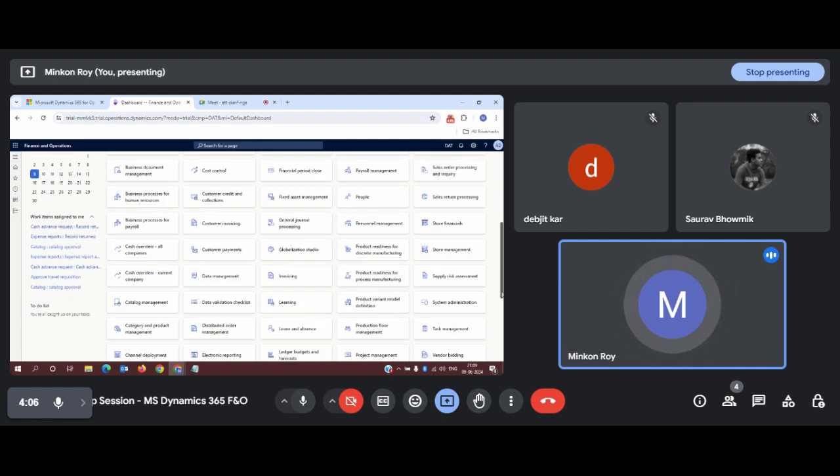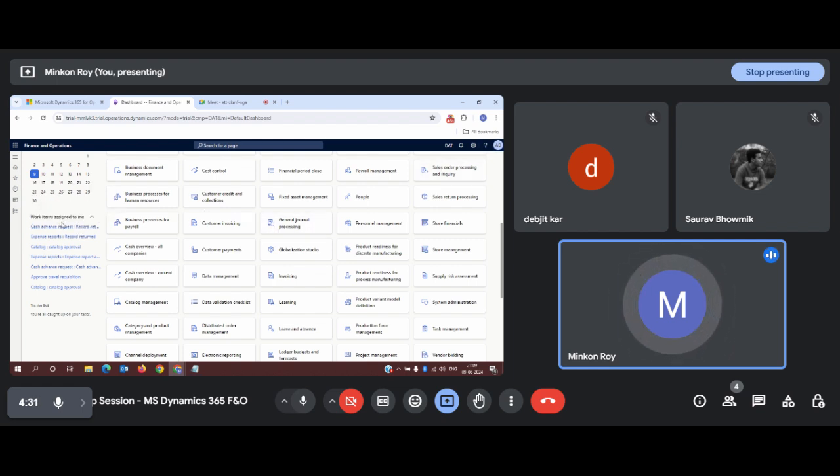Now there is one small section which indicates work items assigned to me. If your profile has a manager role or a project lead role, you will be assigned tasks that require approval.